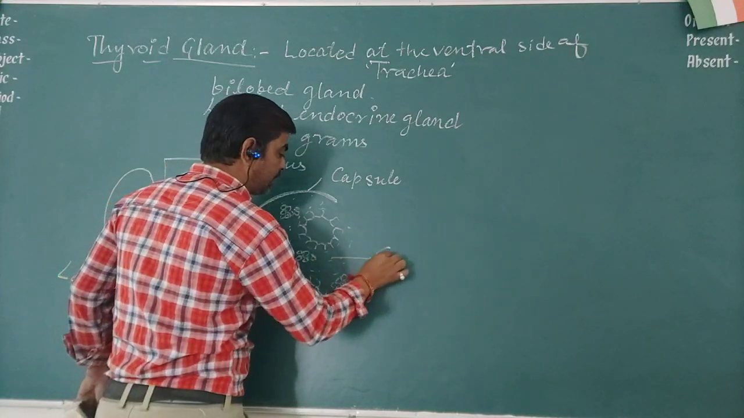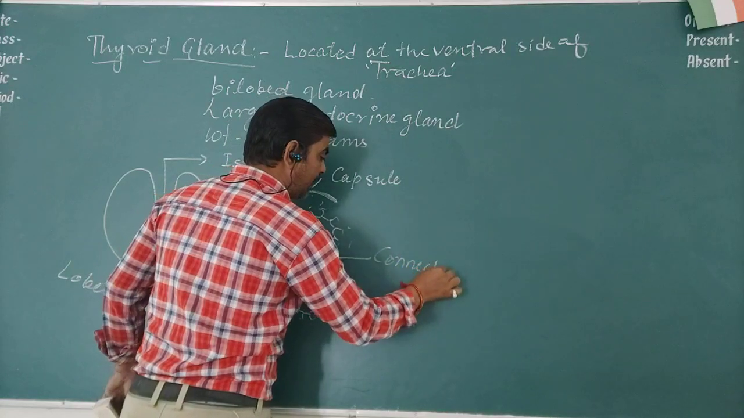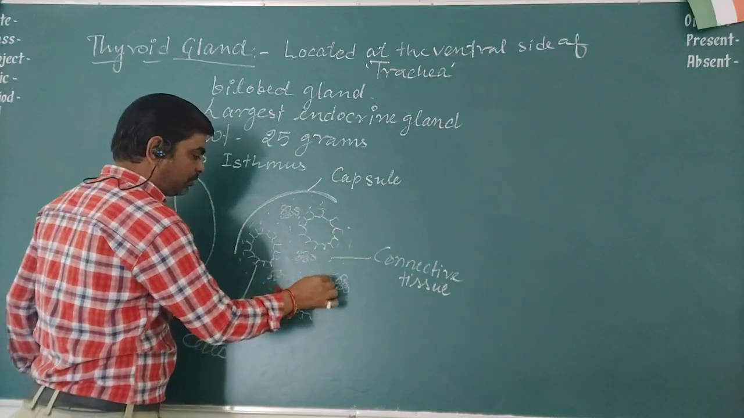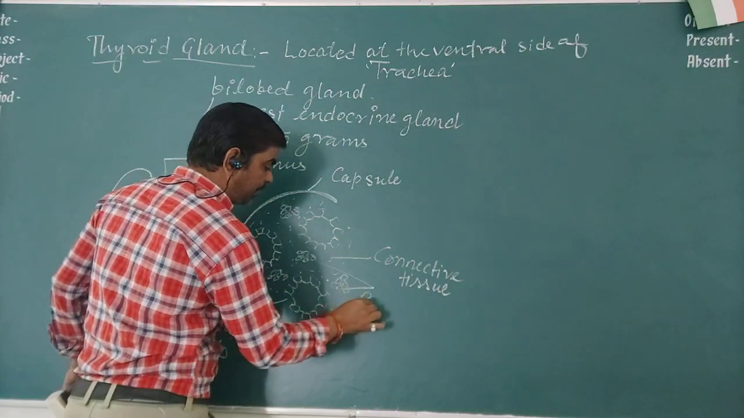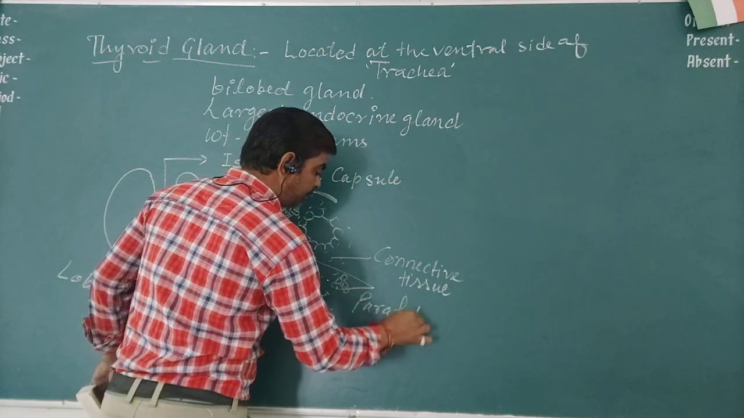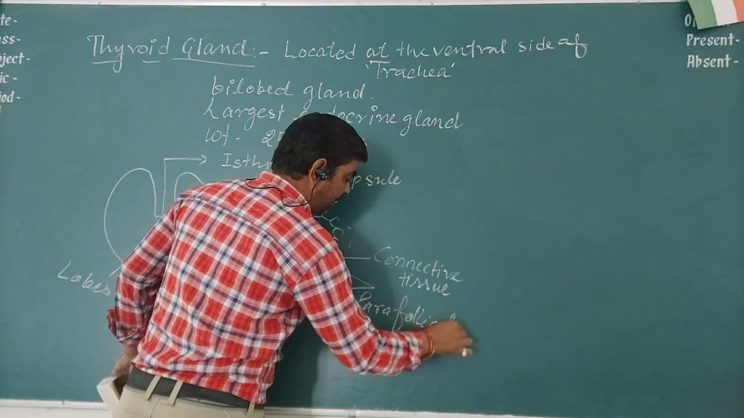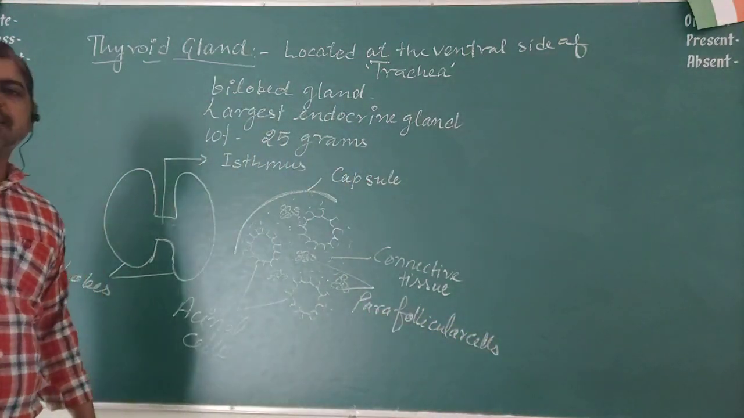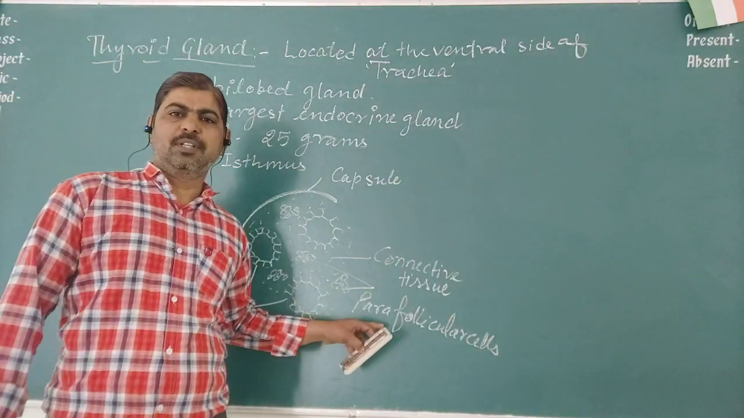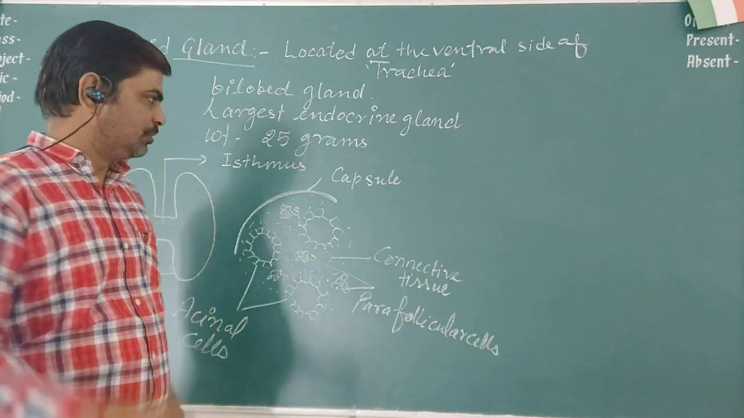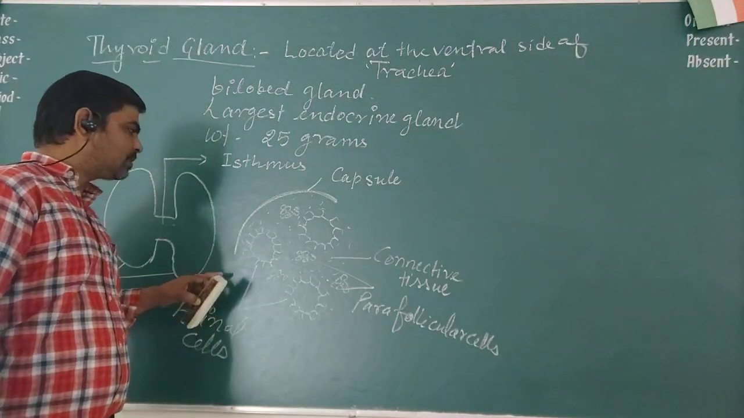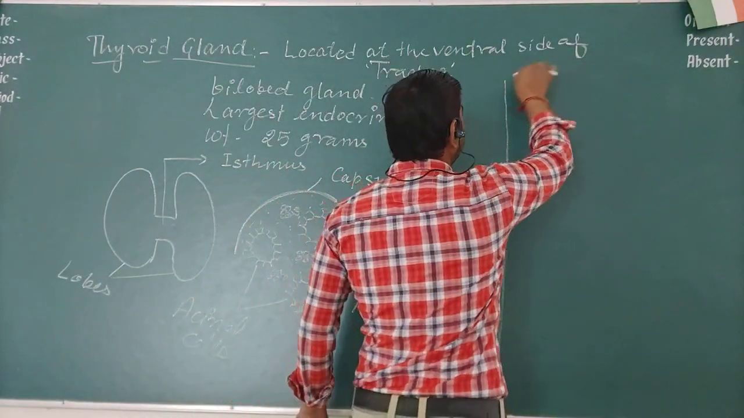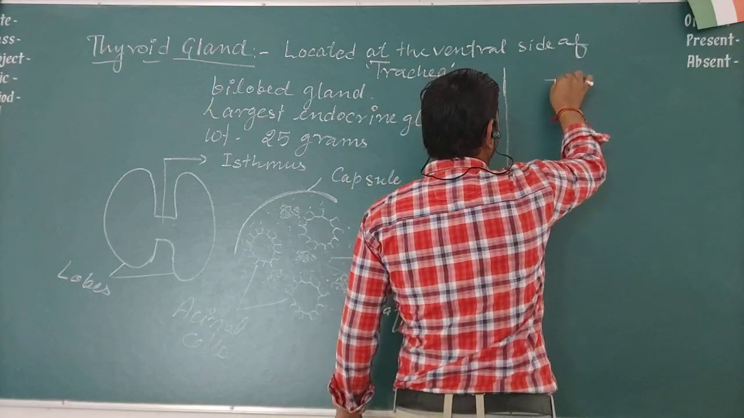The connective tissue helps in the attachment of these gland cells. So the follicular cells secrete the thyroxine hormone, and the parafollicular cells secrete the calcitonin hormone. Now the thyroxine hormone secreted by the follicular cells is in two parts.